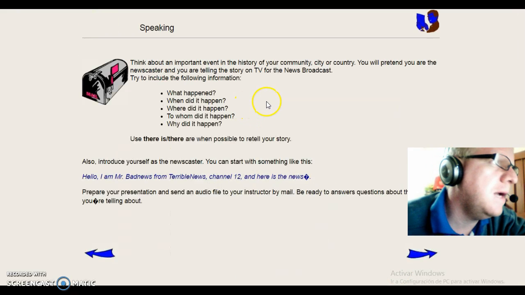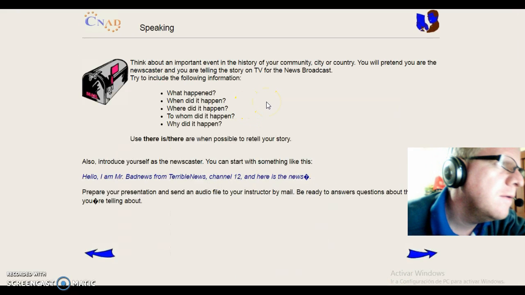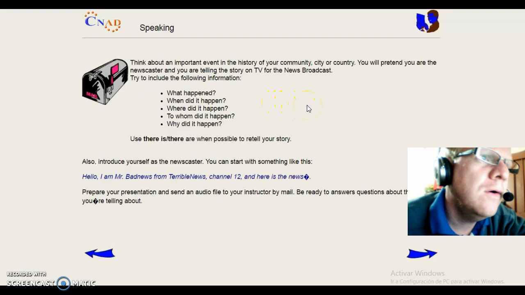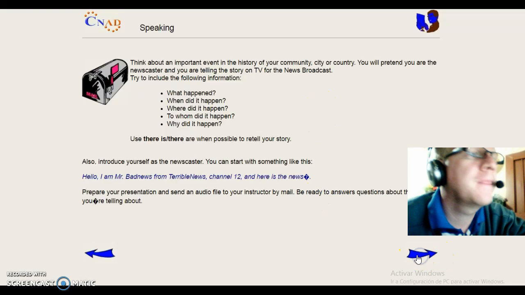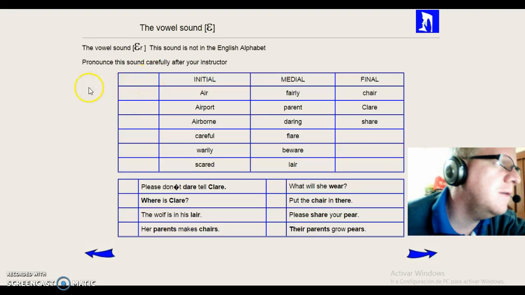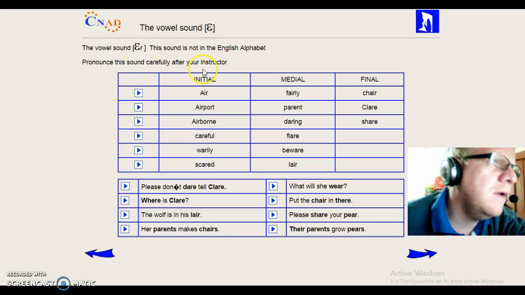The next is a little speaker: think about an important event in the history of your community. The next one is the vowel sound. Pronounce this sound carefully after your instructor.